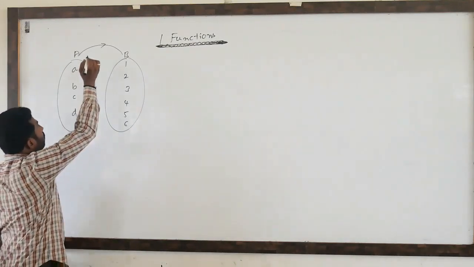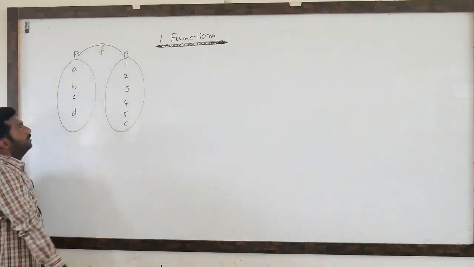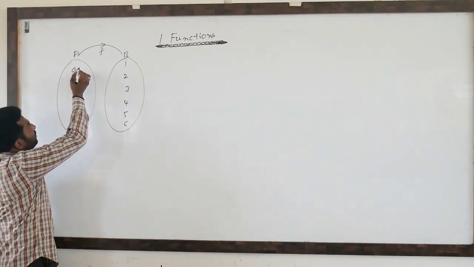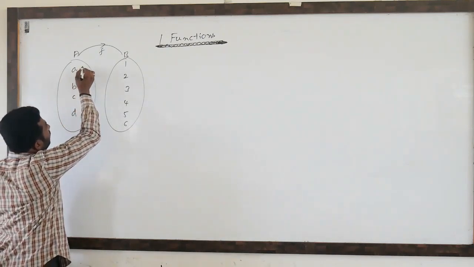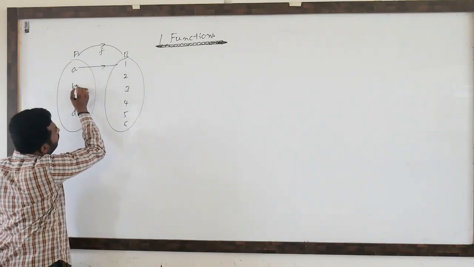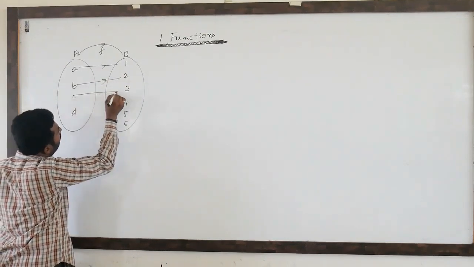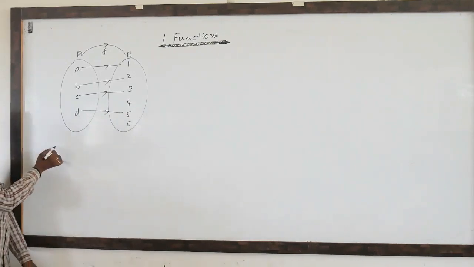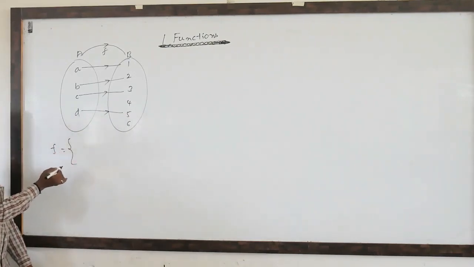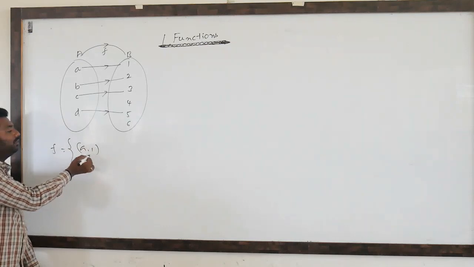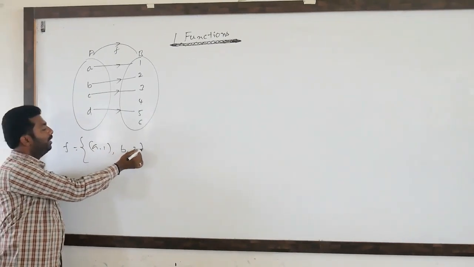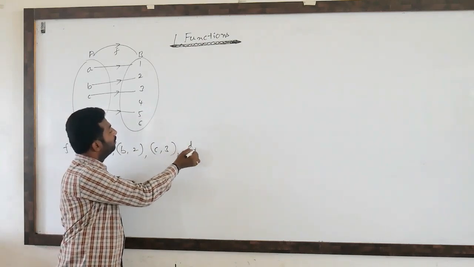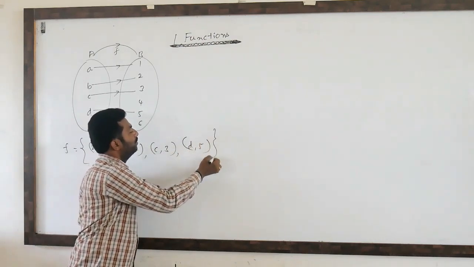Now we'll take one example. These are the two non-empty sets. These elements of capital A are related to elements of B. So F is a relation: A comma 1, B comma 2, C comma 3, D comma 5.